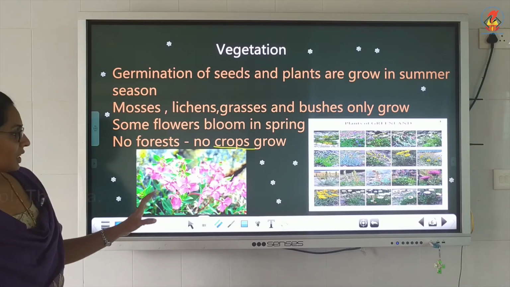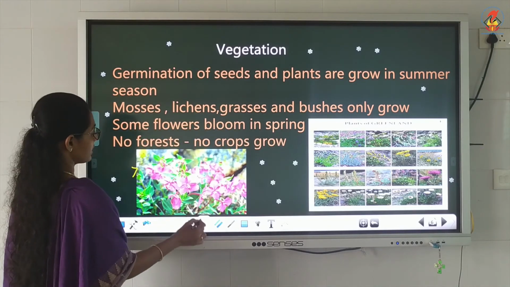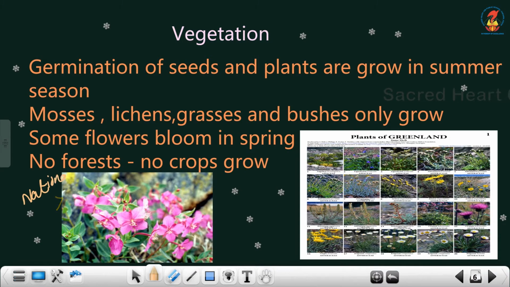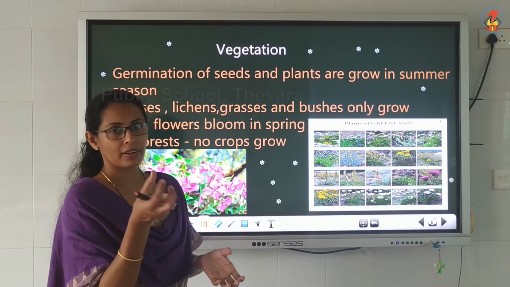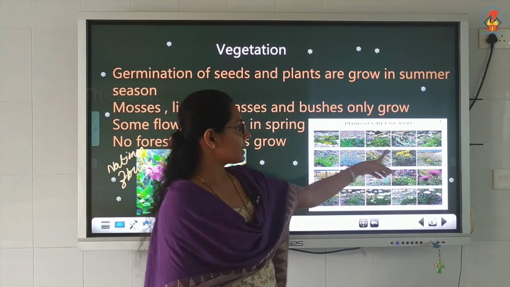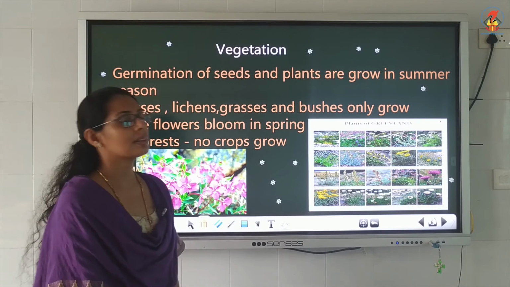So this is about the vegetation, and this is the national flower. This flower is known as the national flower of Greenland. And these are the main types of Greenland plants. You can see a variety of plants are there, but all are very low, very small types of shrubs or small plants. So these are the important flowers and some shrubs that are growing in Greenland.